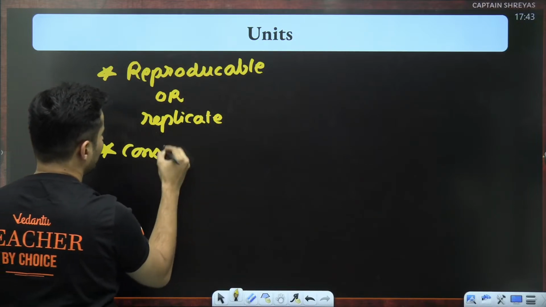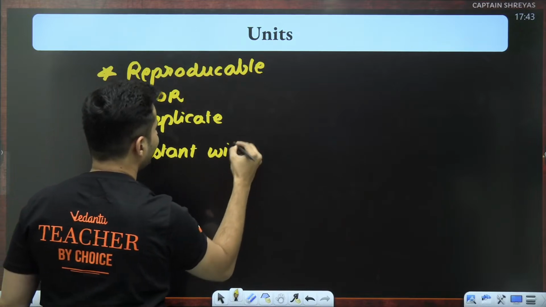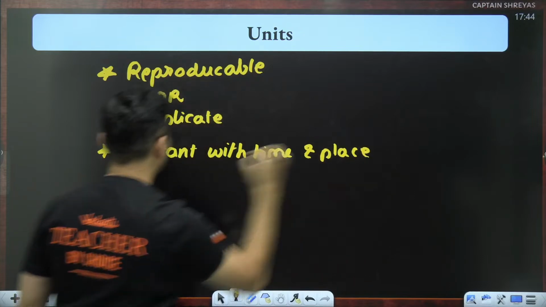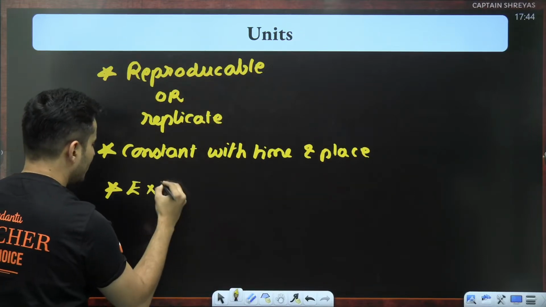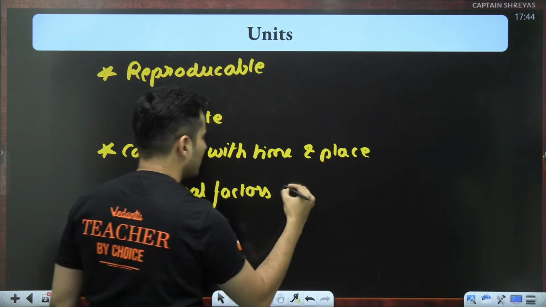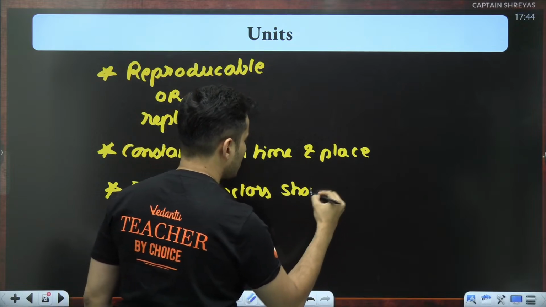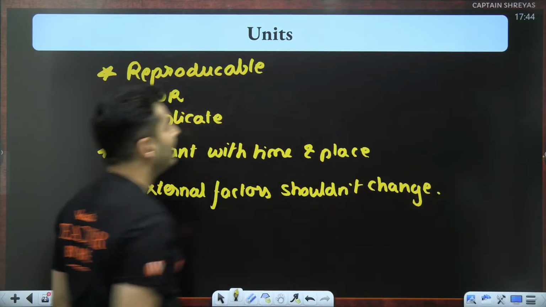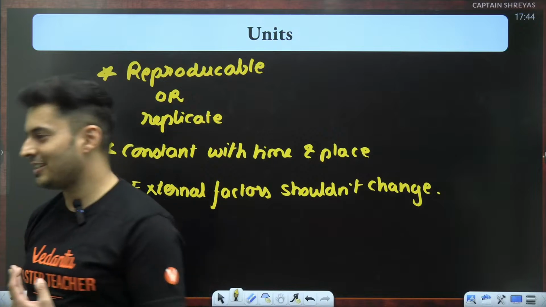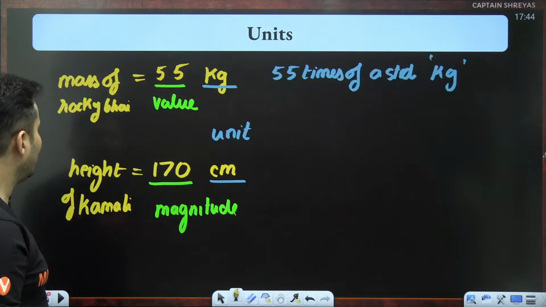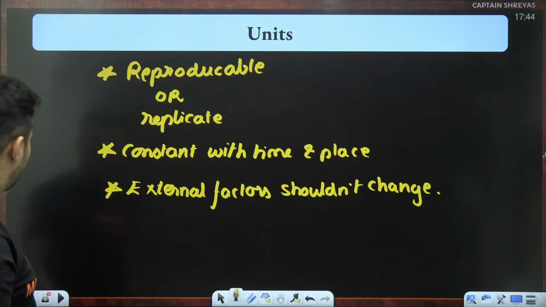It should be constant with time and also place. Other external factors should not change it. Then that is said to be a true unit. Otherwise, it will not be counted as a unit. Yep, correct. Very good. So now that we understand what a unit is,